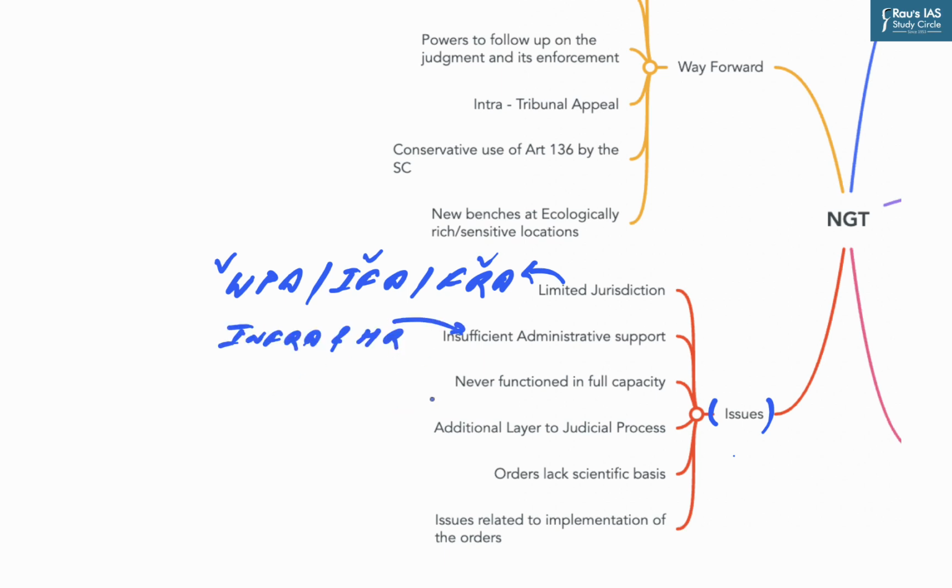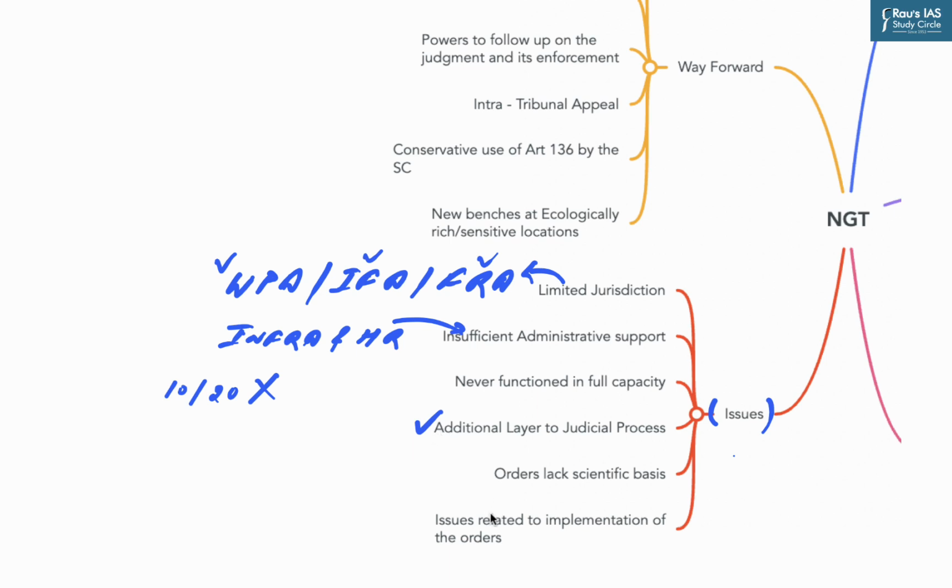Now another important issue is NGT has never functioned in full capacity. As you know, there is a requirement of minimum 10 and maximum 20 judicial and expert members. However, NGT has never got the minimum strength of 10 judicial and 10 expert members to address the increasing number of environmental litigations across the country. Contrary to the objective of creating a separate court for environmental issues, NGT has proved to be an additional layer to the judicial process, as its order can be challenged in higher courts.